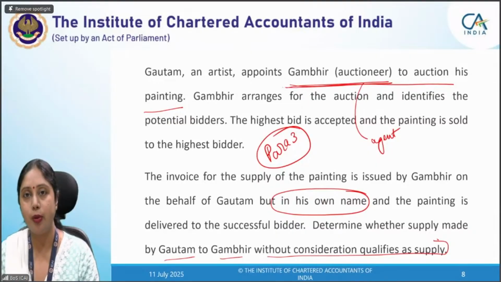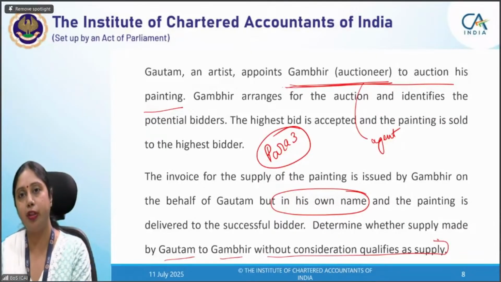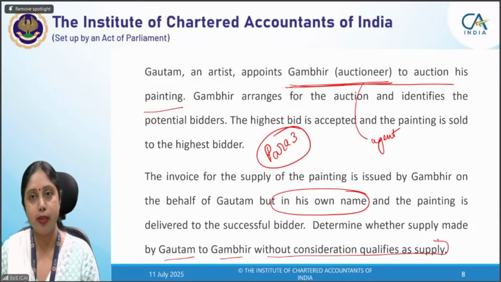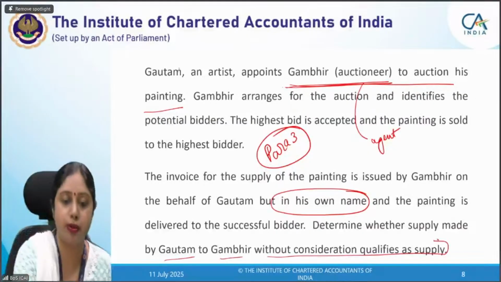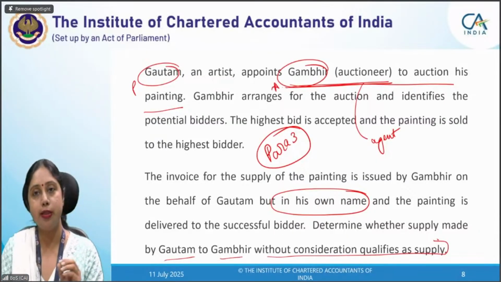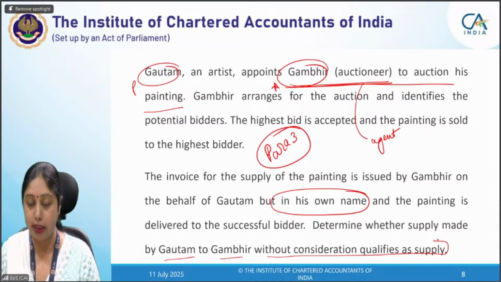In our case, the principal has supplied goods to the agent. The agent will further auction them and supply them to the auctioneer. So the principal has supplied those goods. Gautam is principal, Gambhir is agent. So the principal has supplied those goods to the agent free of cost. The agent has further supplied them to the customer, and he took the consideration.